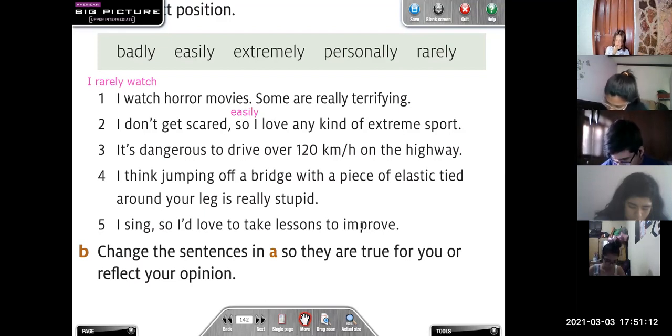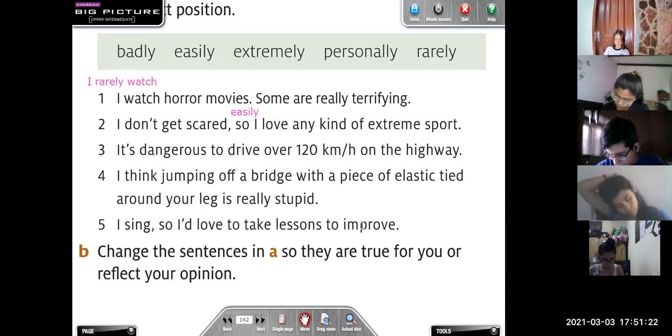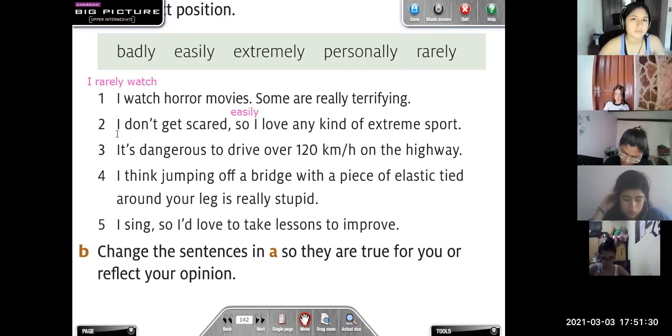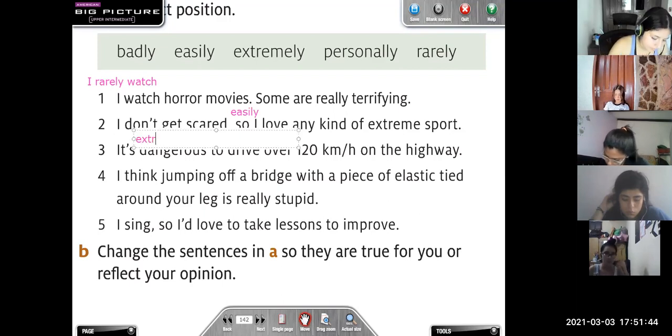Number 3. Andres, what about you? It's extremely dangerous to drive over 120 kilómetros por hora on the highway. Okay, so it is extremely, right? It is extremely dangerous.